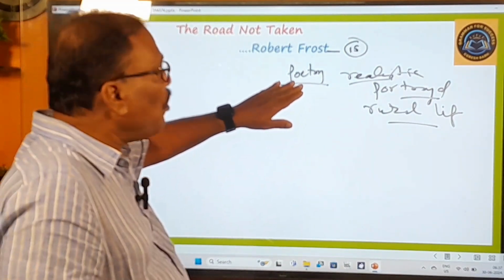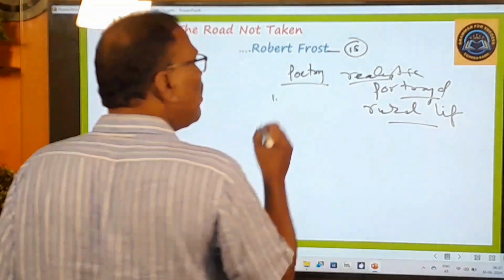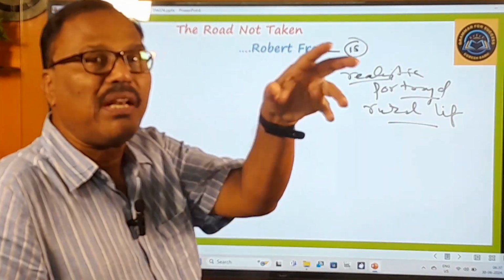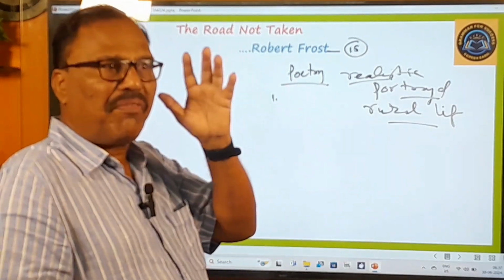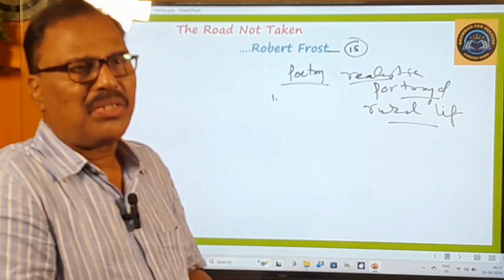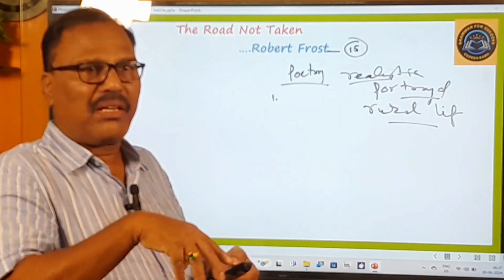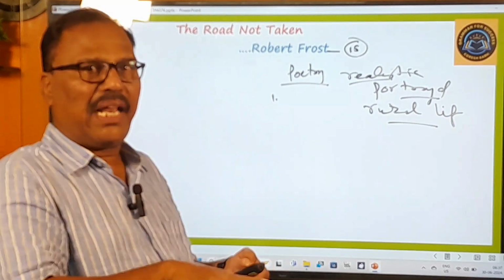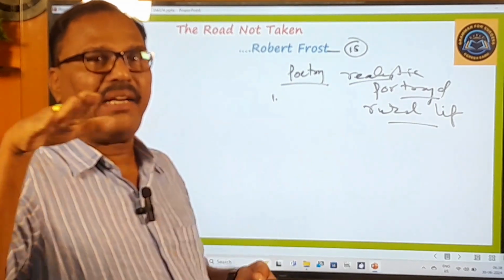And in his poetry, you can also find 2 things. What are those 2 things? Number 1, the use of colloquial language. Colloquial language means lingua franca. Lingua franca means the common language, the local language of the people. So Americans speak some local language, just as we speak our local language in Telangana, and in Andhra Pradesh they speak theirs. Local language is different from standard language.